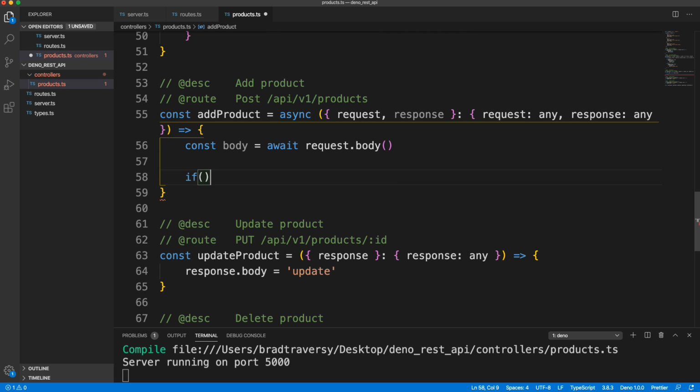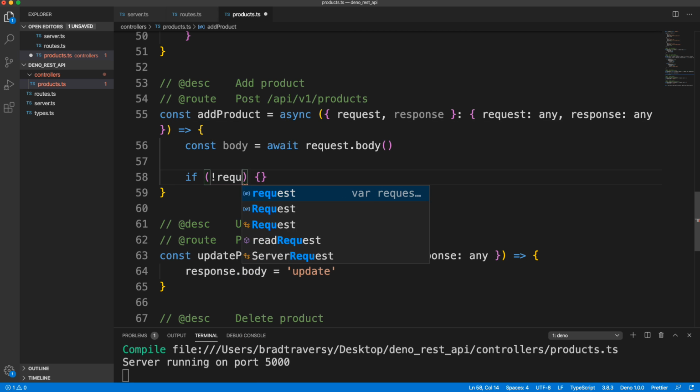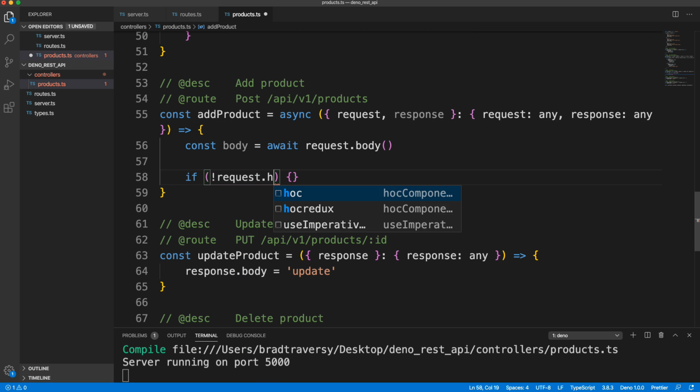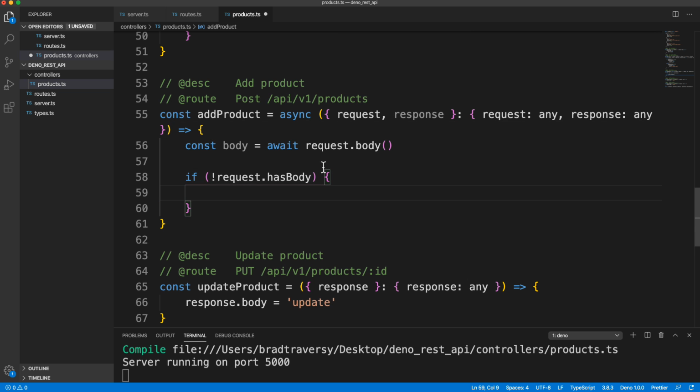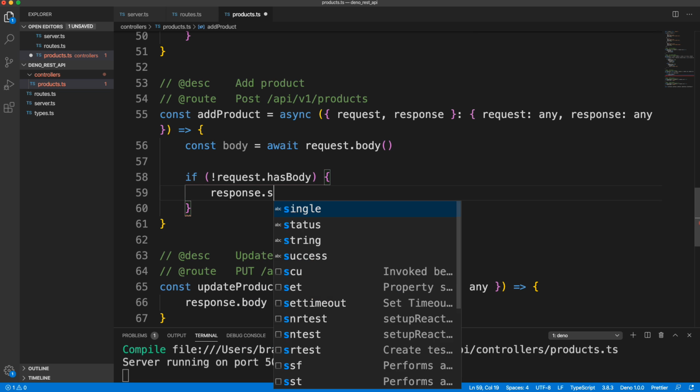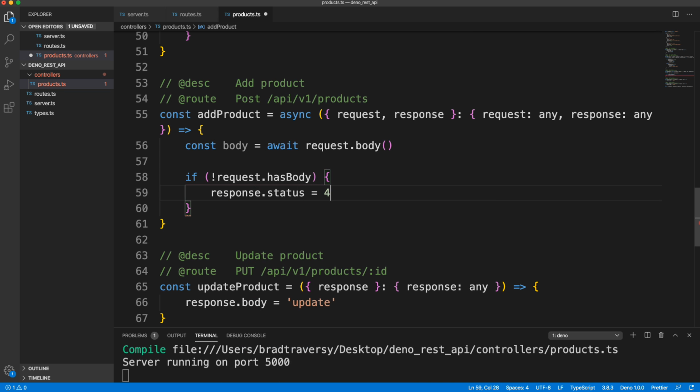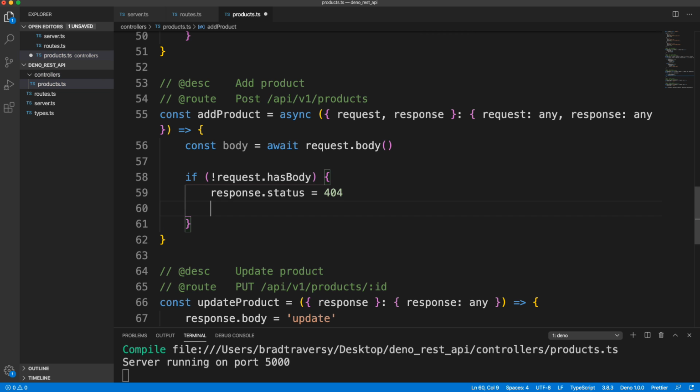Now, I want to just make sure that there's data sent with the body, so we can say if not request, which has a method called hasBody. So if it has the body data, this will be true, but we're checking to see if it's false. If it's false, then let's go ahead and send a response status of 404, which means that they haven't formatted the data correctly or given us what we want to get a correct response.